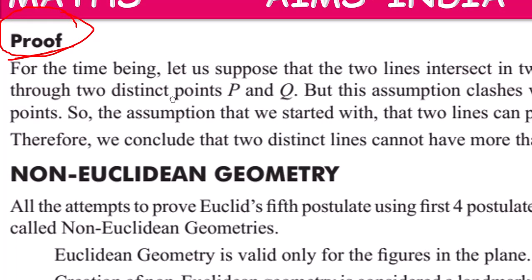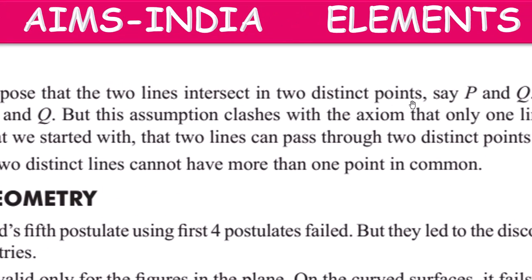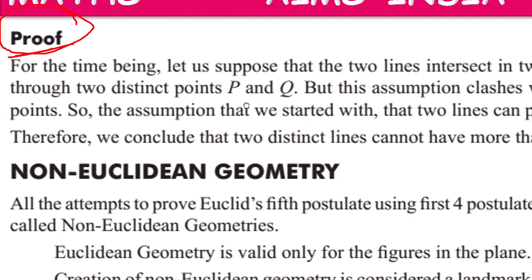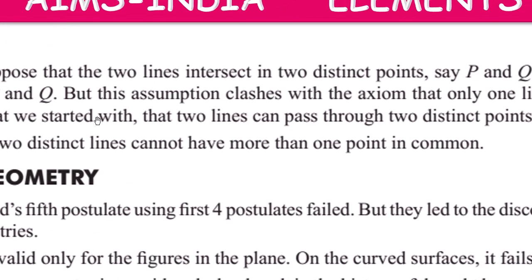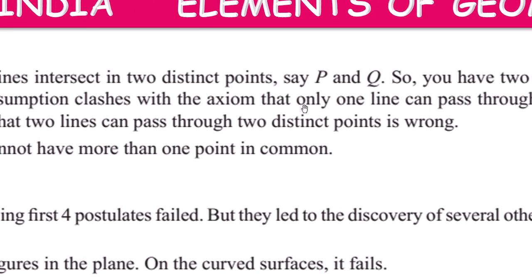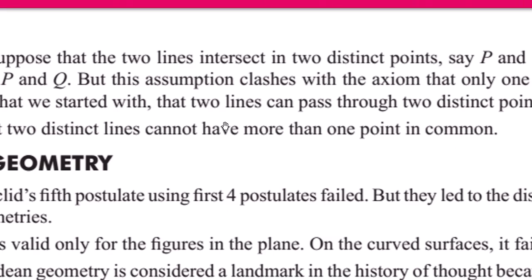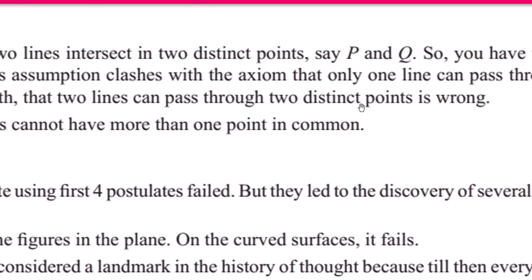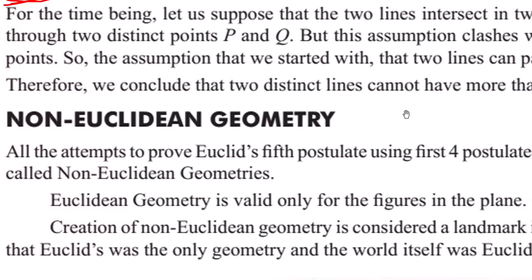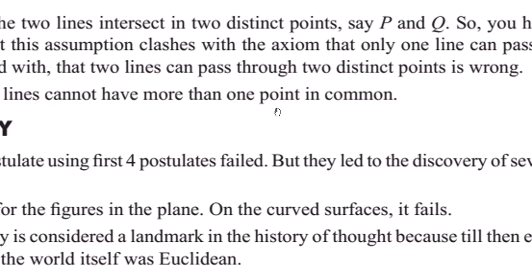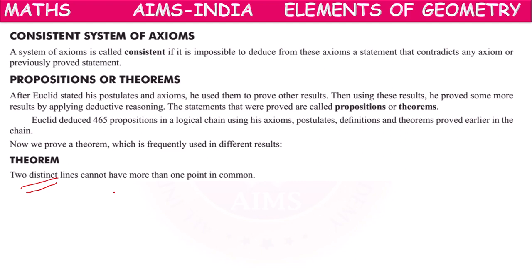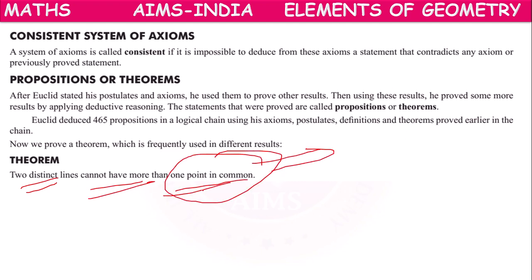For the time being, let us suppose that two lines intersect in two distinct points, say P and Q. So you have two lines passing through two distinct points P and Q. But this assumption clashes with the axiom that only one line can pass through two distinct points. So our assumption that we started with is wrong. Therefore, two distinct lines cannot have more than one point in common. This is the theorem to be proved.